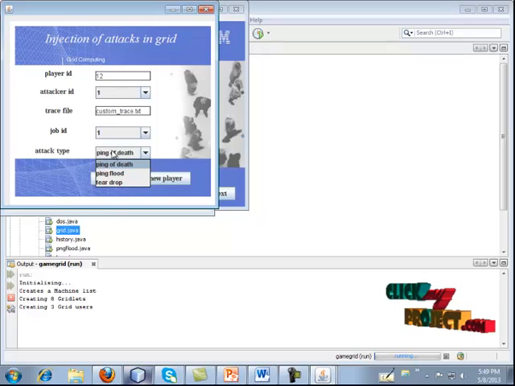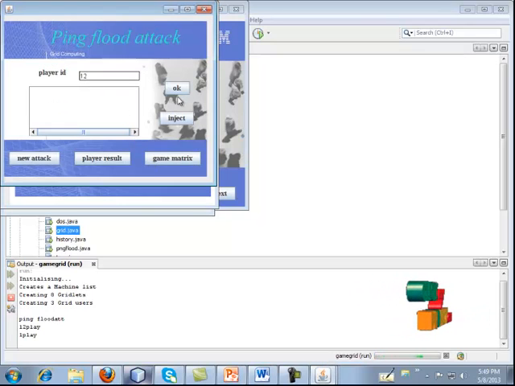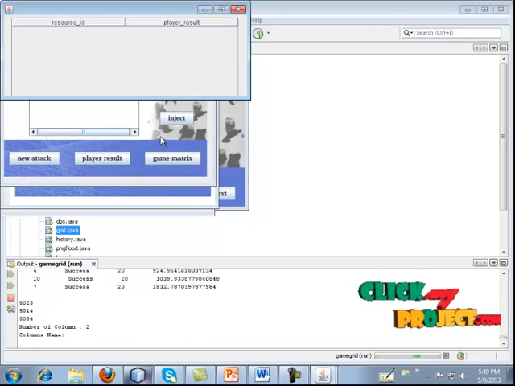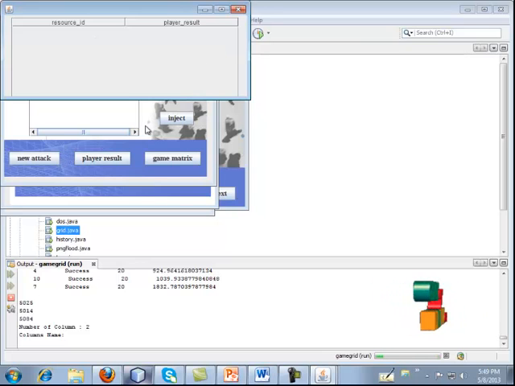And the type of attack, whether it is ping of death, ping flood, or teardrop. I am going to give ping flood and inject it. After injecting it, I am going to see the player result. So there is no resource affected here.